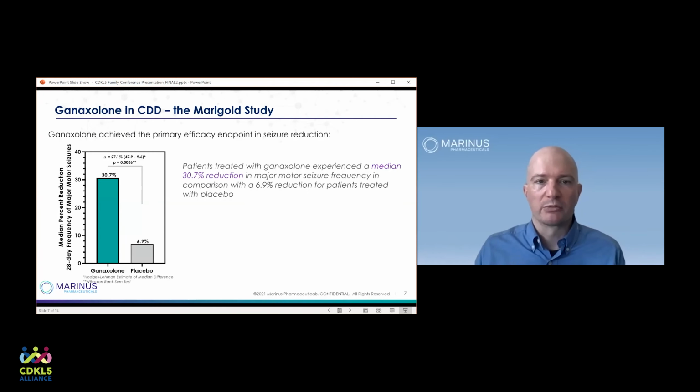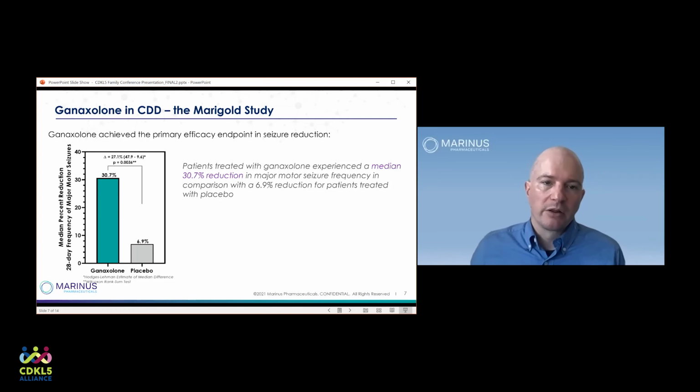So this is the first outcome slide, which is the most important one. This is the primary outcome measurement, which again, we said was the % reduction in major motor seizures in a 4-week period. So this shows that patients on ganaxolone, shown in teal, had a 30.7% reduction in major motor seizures, and it shows that the placebo group only had a 6.9% reduction in major motor seizures. So that difference is statistically measurable and clinically significant, and so that is the reason that we're so excited about the availability of a new medication, which is specifically demonstrated to be effective in CDKL5 deficiency.